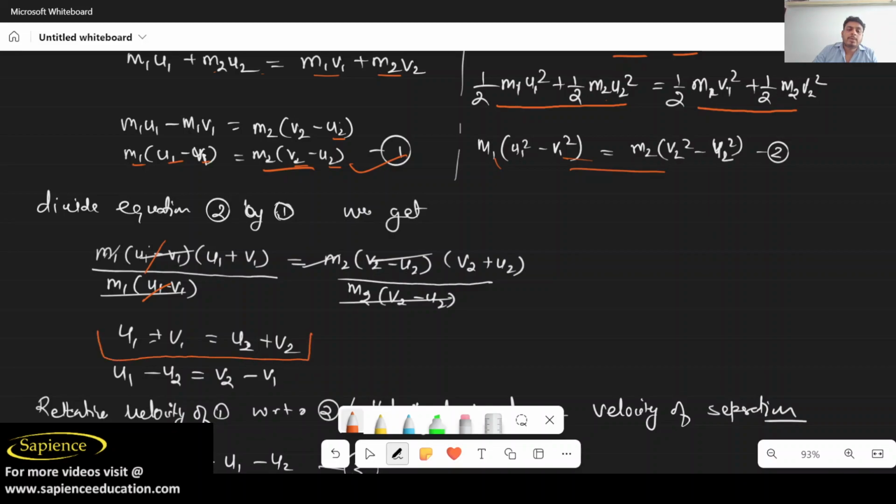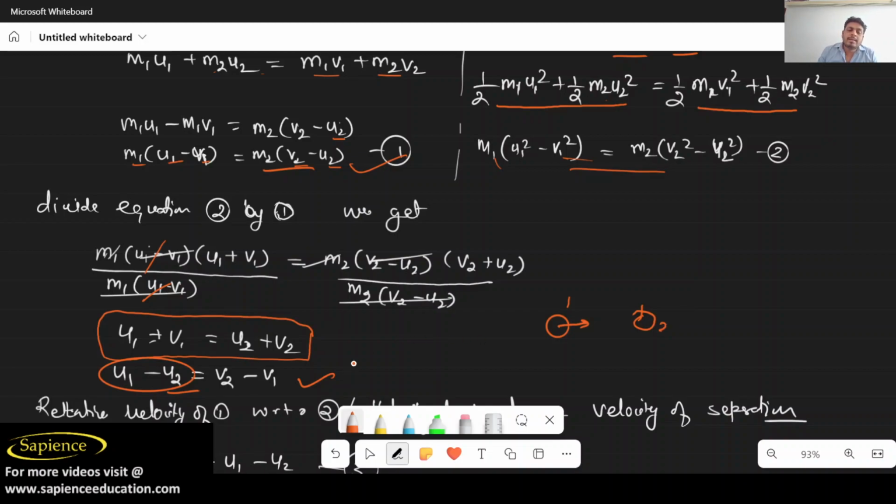So finally we can rearrange this and we will get u1 − u2 = v2 − v1. Now can you imagine what u1 − u2 is? u1 is the initial velocity of object 1, and u2 is the initial velocity of object 2.